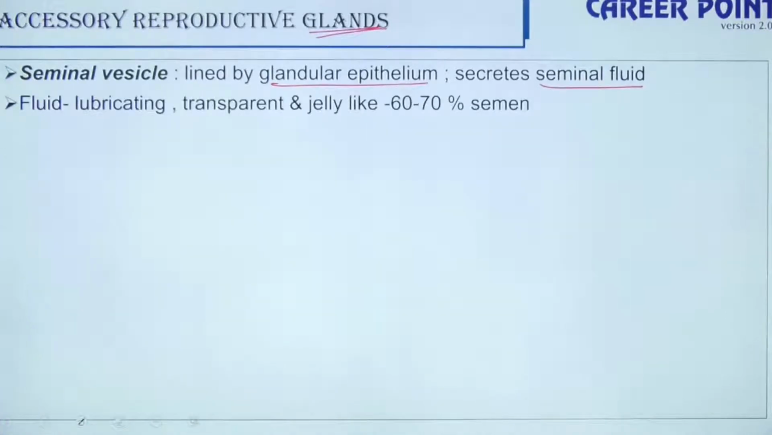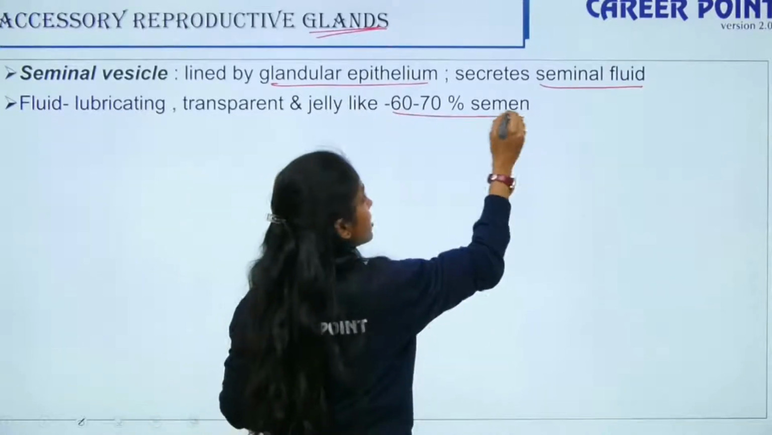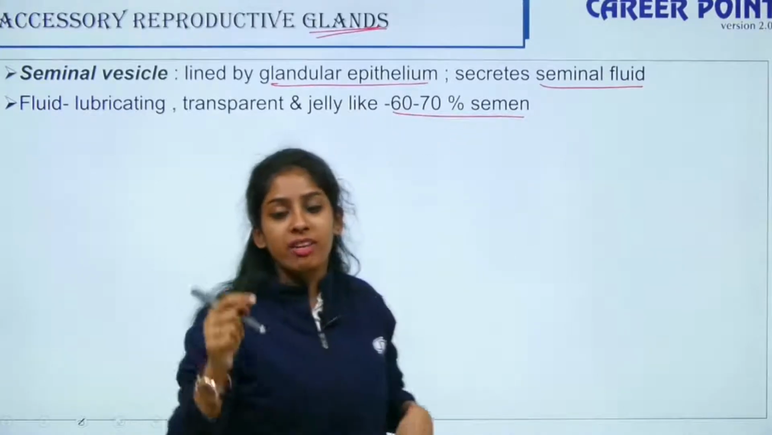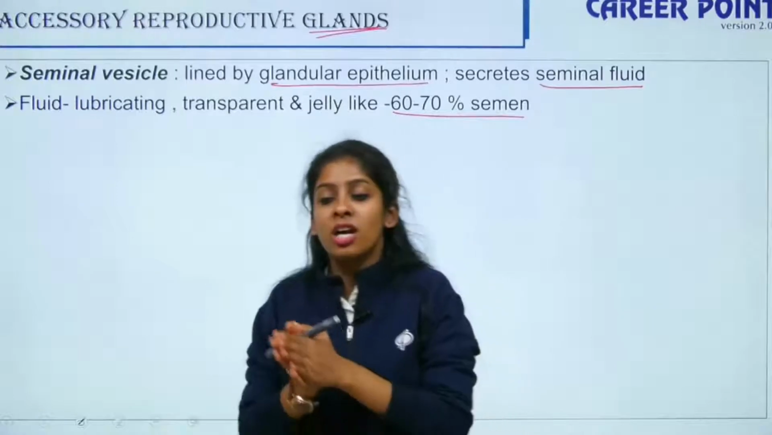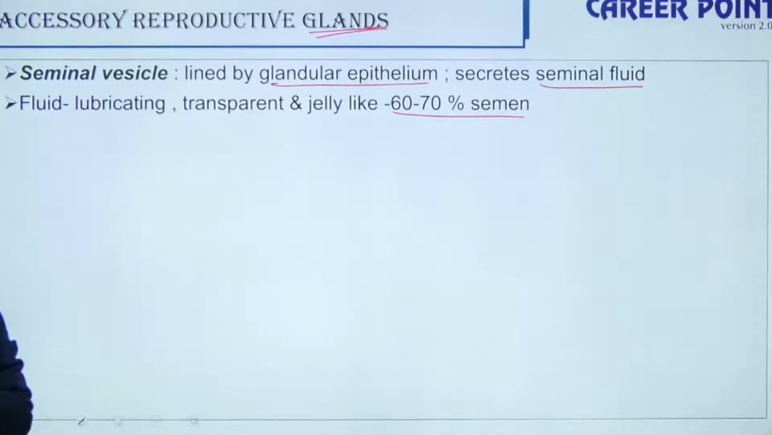Fine. So the fluid is lubricating and it is transparent. Lubricating means it enhances movement. So why are the glands present and why is it secreting fluid? So that the sperms can be easily passed through. So it's lubricating, meaning it helps in the movement of the sperms. It is transparent and jelly-like and it contributes 60 to 70% of the semen. So semen is the fluid that comes out of the male at the time of ejaculation.